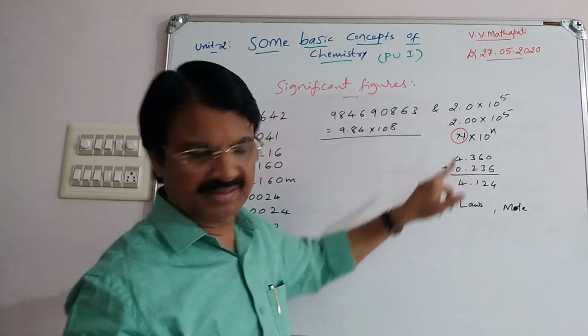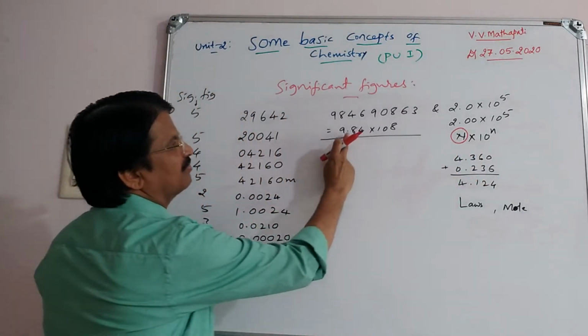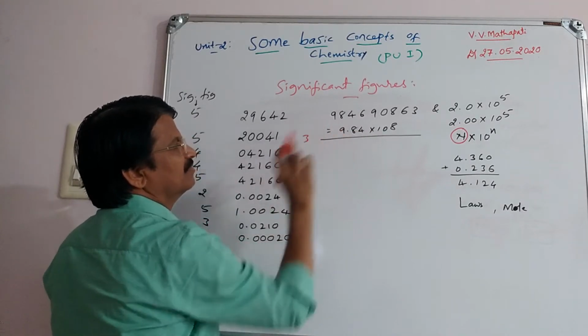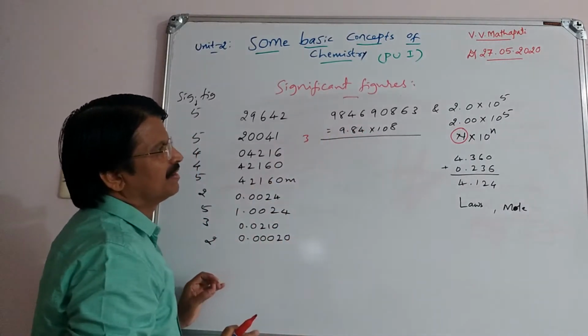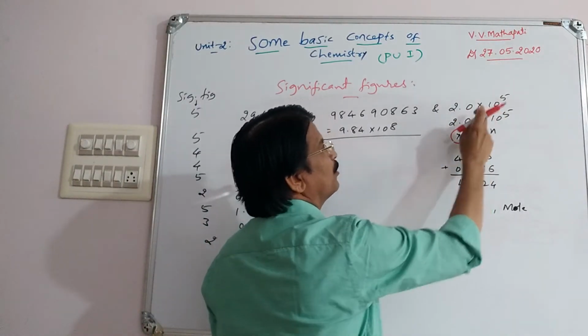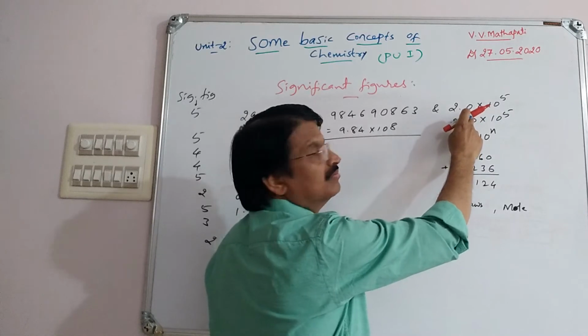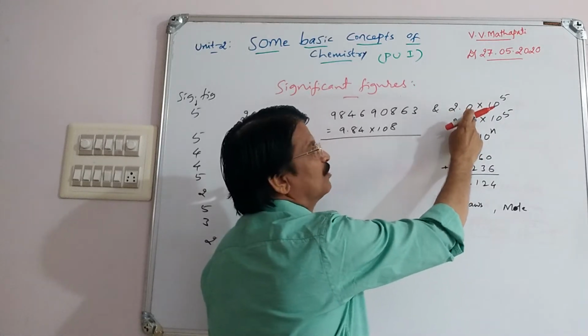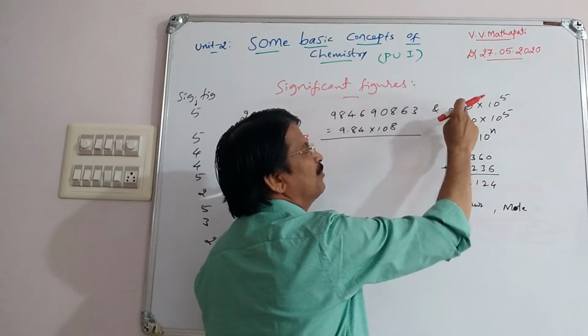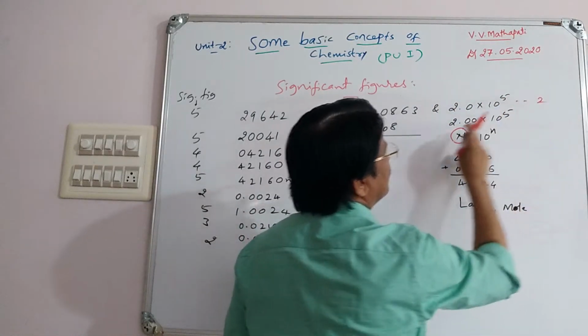Therefore, significant figures of this one, 9.84, is 3. Next, 2.0 times 10 to the power. See here 2.0; it is not less than 1. Therefore, the number of significant figures is 2.